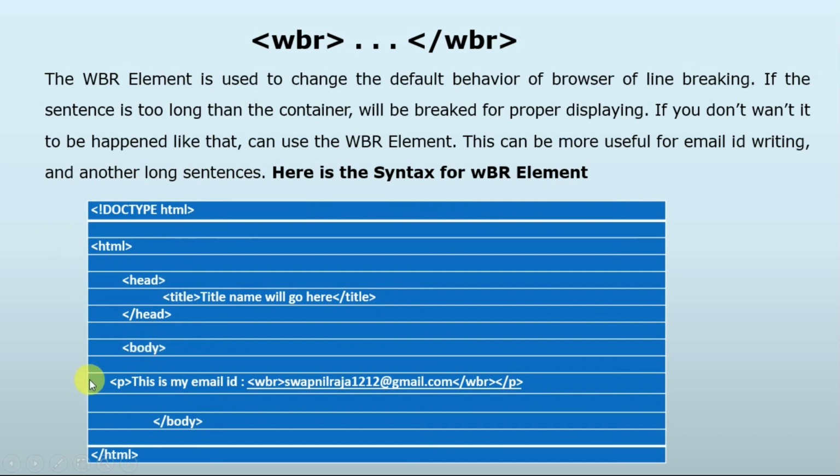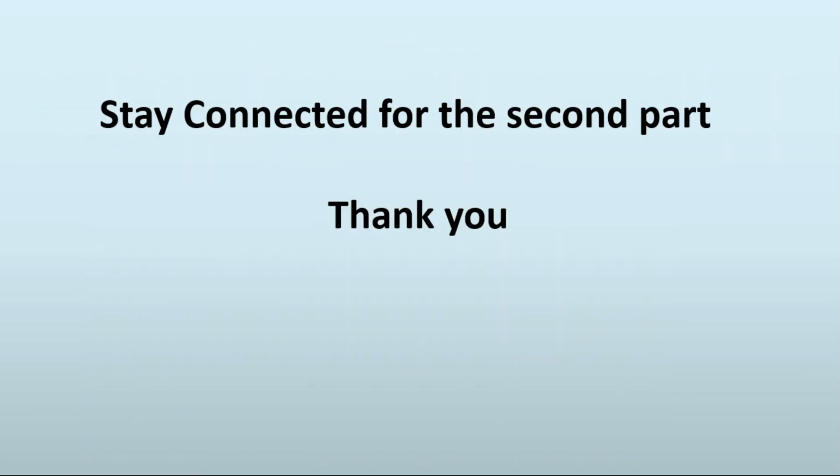Here inside the body there is a paragraph. Inside the paragraph we are representing a Gmail. Maybe you can choose any Gmail, and the Gmail ID will be inside it, with the WBR element we are using here. For better understanding of the implementation, we can use a web browser.